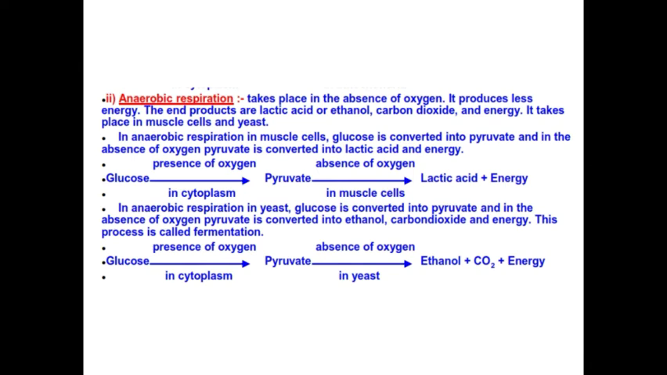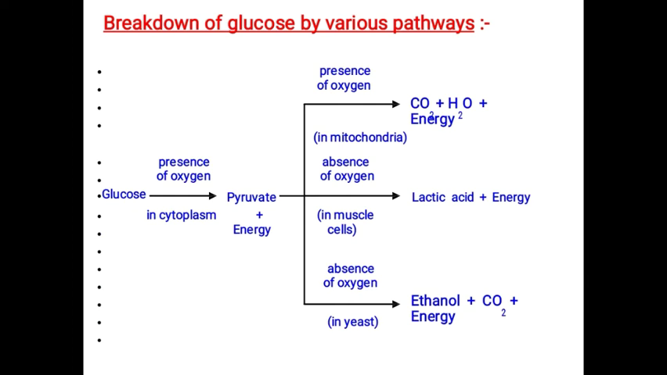We'll see the breakdown of glucose by various pathways. This is the thing which I have explained already. Again, I will explain the structure. Glucose in the presence of oxygen in the cytoplasm is converted into pyruvate. That is, the 6 carbon molecule is converted into 3 carbon molecule. Glucose contains 6 carbon molecules and the pyruvate contains only 3 carbon molecules. This 3 carbon molecule pyruvate is converted into carbon dioxide plus water plus energy in the presence of oxygen. This process happens in the mitochondria, and this is called aerobic respiration.